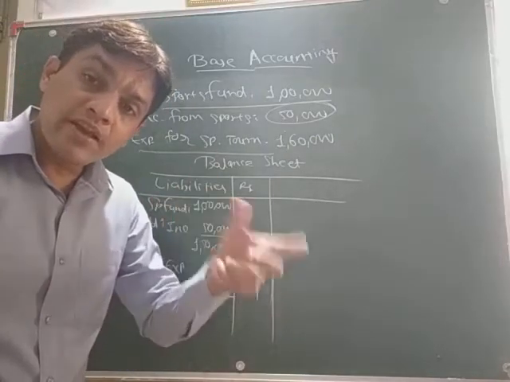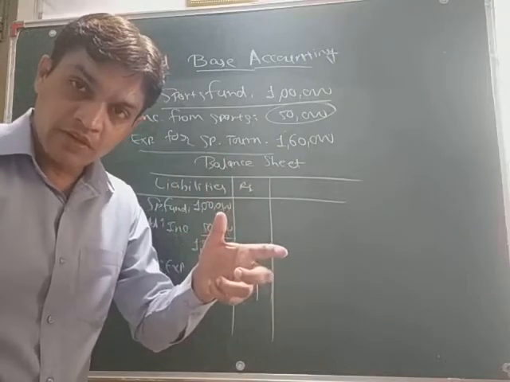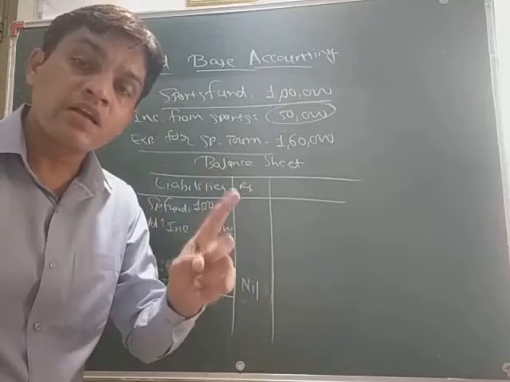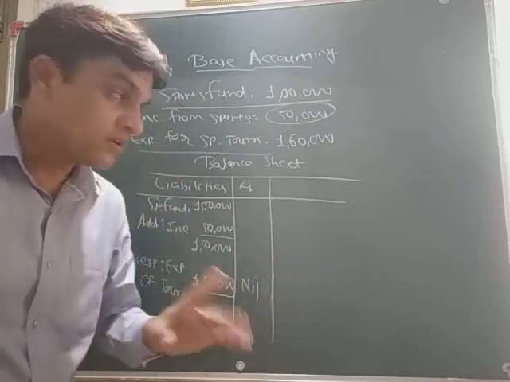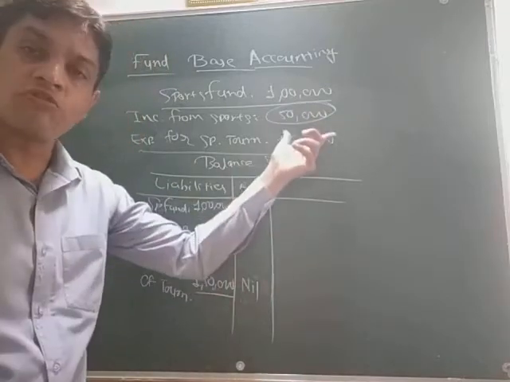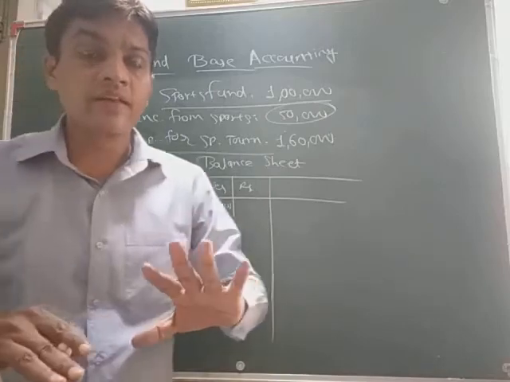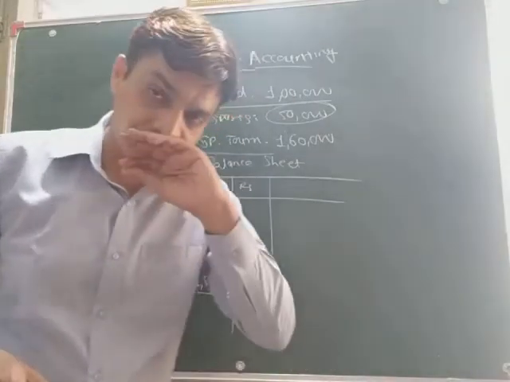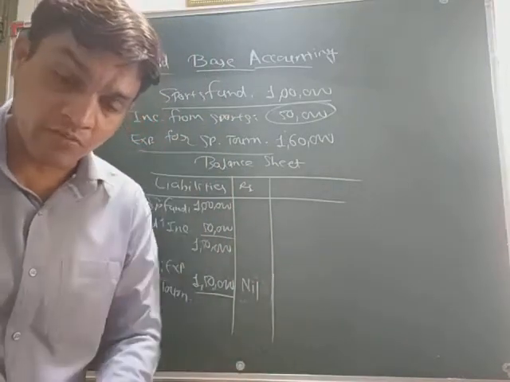Then the remaining expenditure becomes the general expenditure, and that expenditure should be debited in the income and expenditure account. You have to keep in your mind that whenever the expenditure is more than the whole fund and income, we have to make the entry in the income and expenditure account on the debit side. Okay. So this is the second case that you have to keep in your mind.